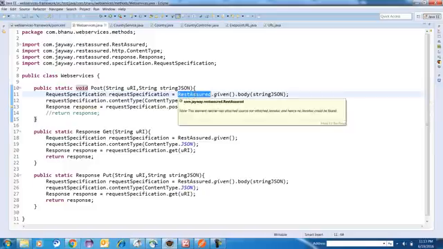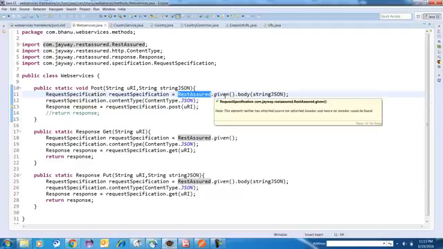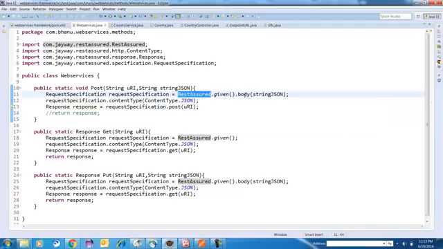Since I am using REST Assured, REST Assured basically has one class called given, and it has one more method called body. So given is a static method.